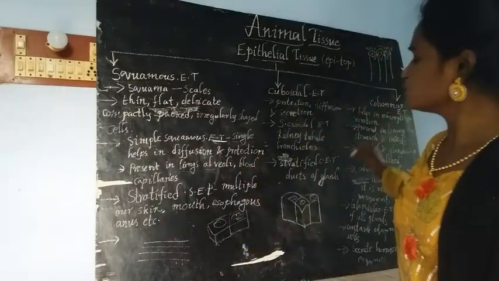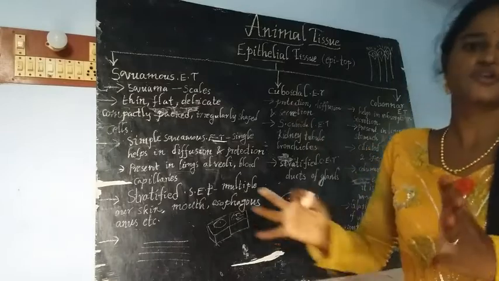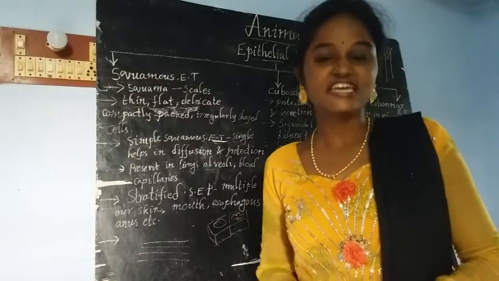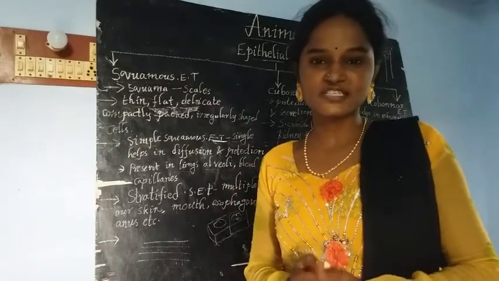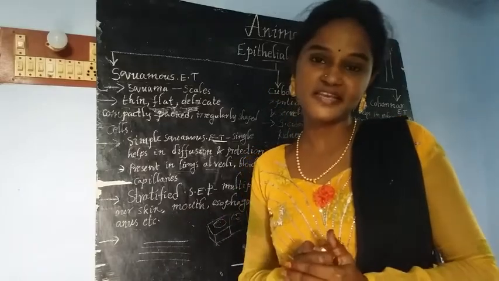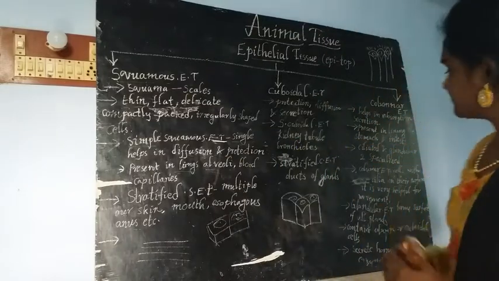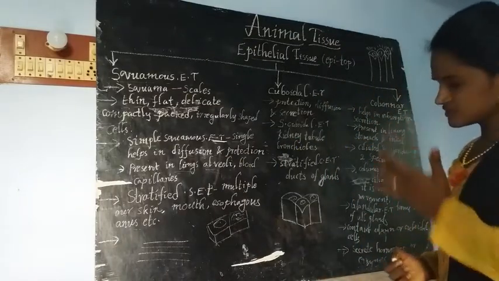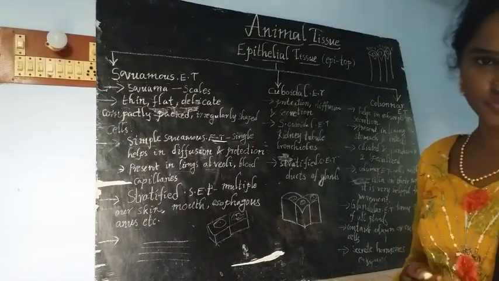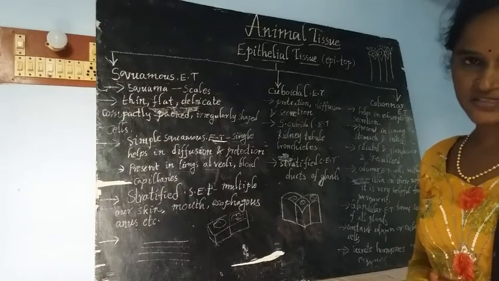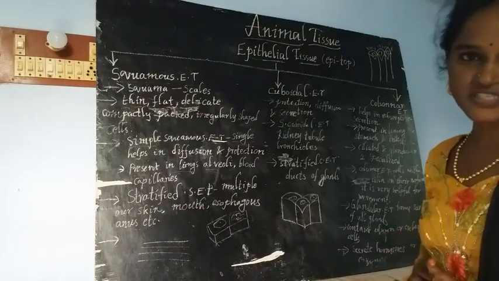Here the tissue itself is not going to move or run. What it does is allow certain substances to move forward easily with the help of the cilia. Our stomach is involved in the digestion of food, and different substances have to move throughout it.